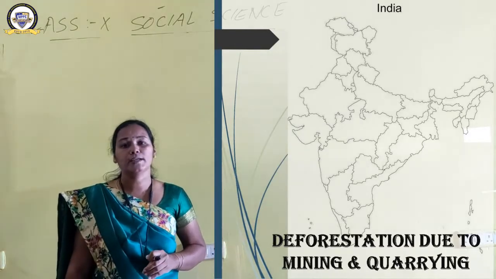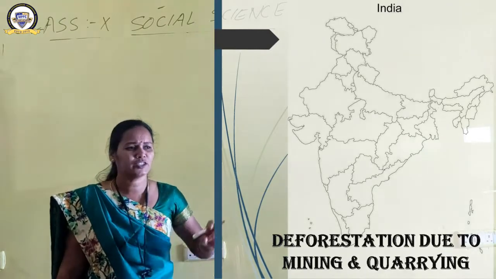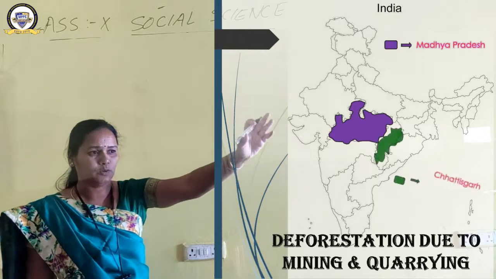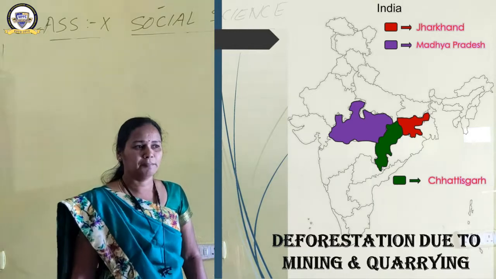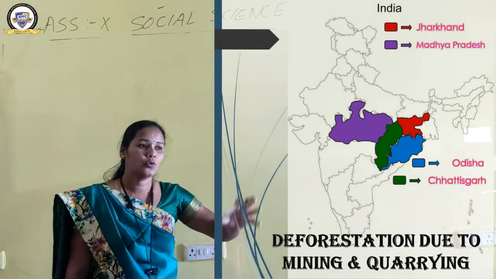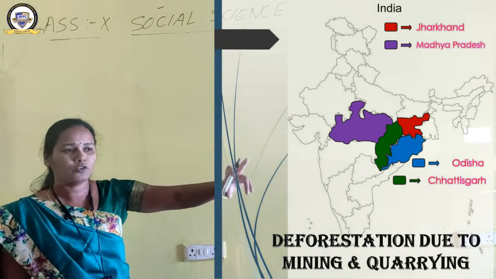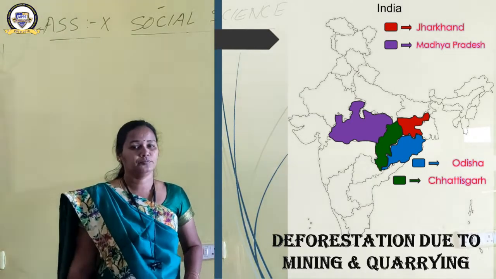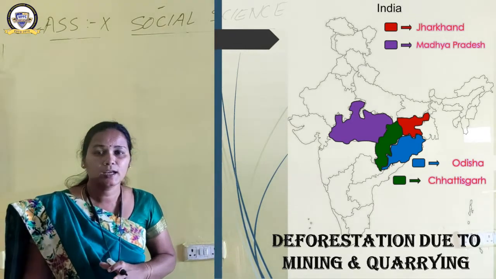Particularly for mining and quarrying, some states have been very severely affected because of this deforestation. And what are the states? Have a look here. Number one, Madhya Pradesh. Number two, Chhattisgarh. Number three, Jharkhand. And number four, Odisha. These four states have been affected severely because of deforestation due to mining and quarrying. Land degradation occurred in these four states because of mining and quarrying.